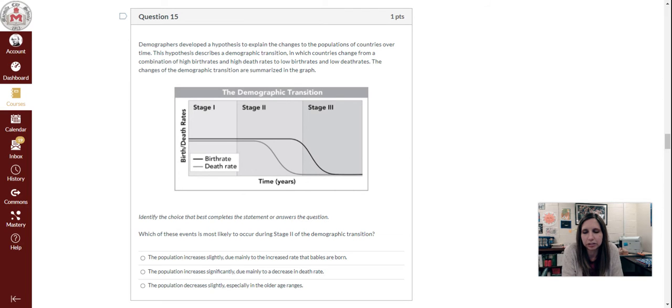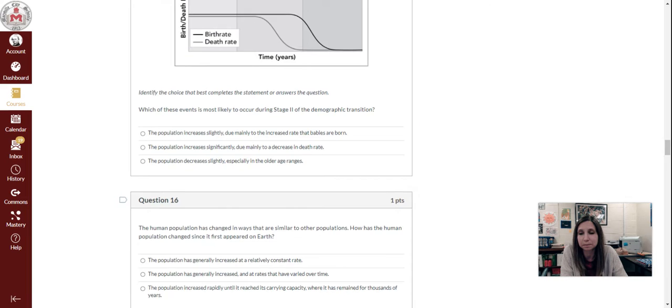A. The population increases slightly due mainly to the increased rate that babies are born. B. The population increases significantly due mainly to a decrease in death rate. C. The population decreases slightly, especially in the older age ranges.